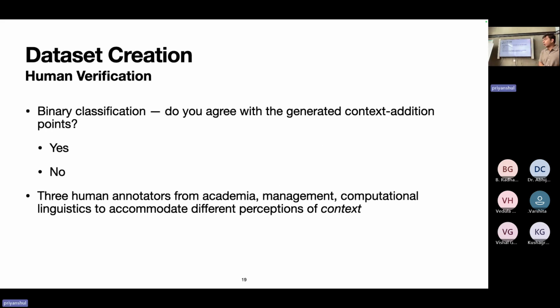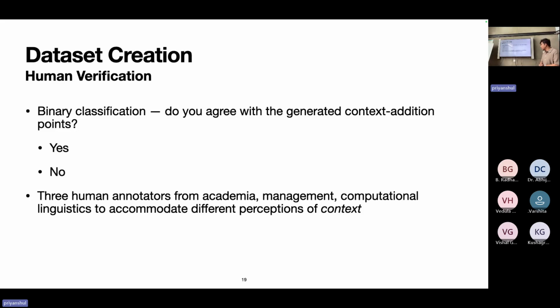The task after we generated those context addition points was to verify if the generations by GPT were correct. The goal was we wanted to filter out any inconsistencies or any points that might not be suitable for our use. We phrased this as a binary classification task. The annotators were told to mark the data point into the yes class if they agreed with the context addition points to be good enough for adding context or information, and no otherwise.